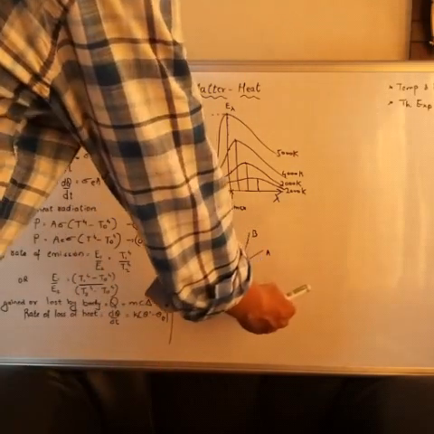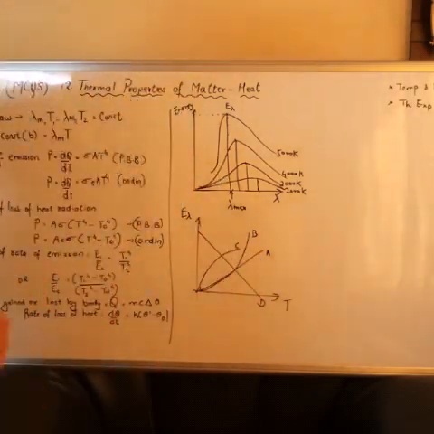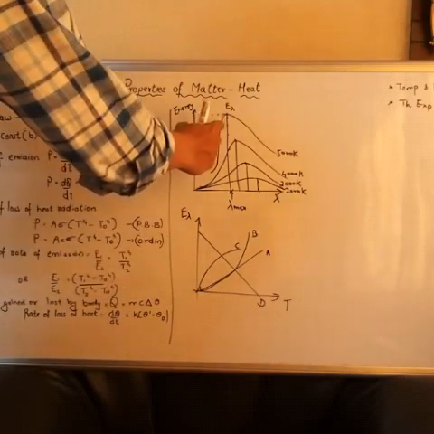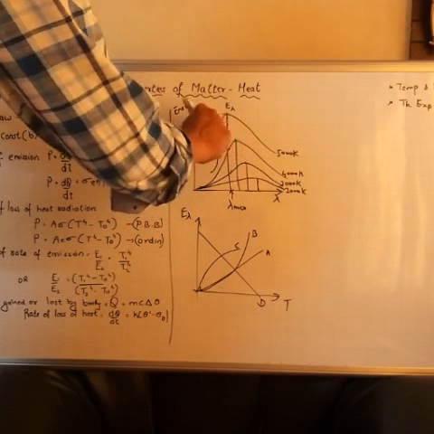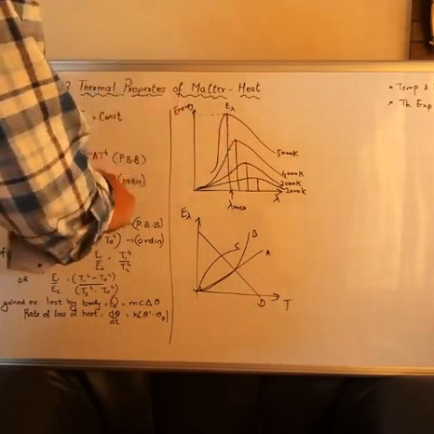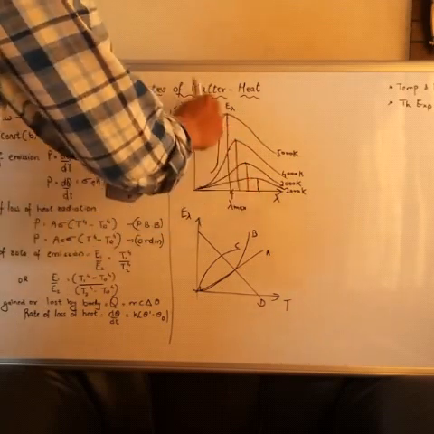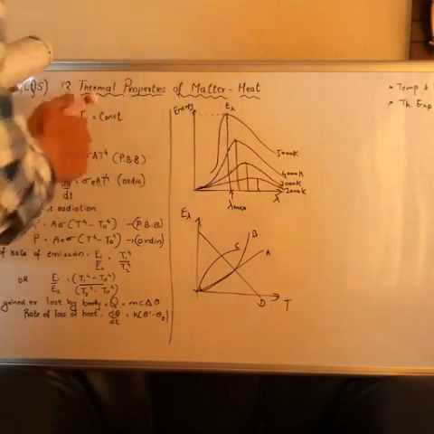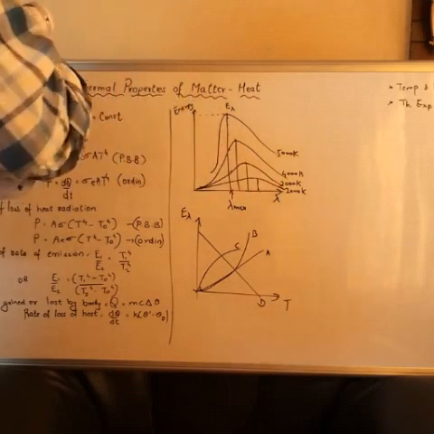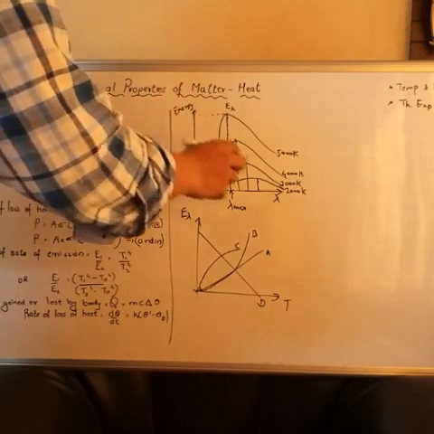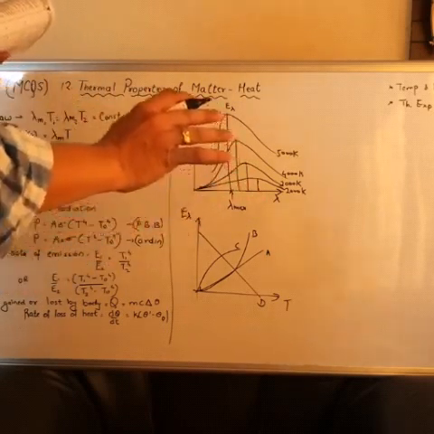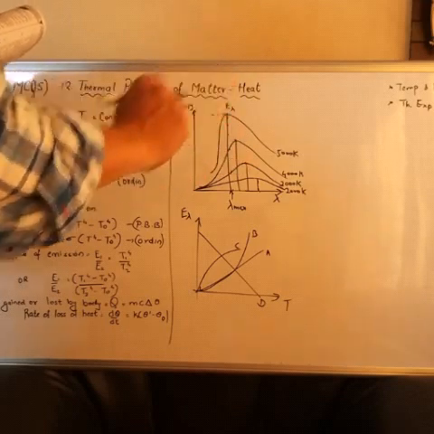With rise in temperature, what happens to E lambda? Now you check here. As temperature increases, the value of E lambda goes on increasing. But this is not actually a straight line, it's a curve. E lambda and temperature are not directly proportional, they are not linear, and it's a curve.